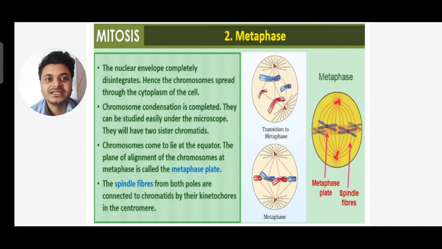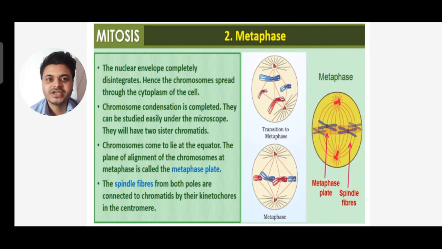Chromosomes can be studied easily under the microscope. They have two sister chromatids. Chromosomes come to lie at the equator. The plane of alignment of the chromosomes at metaphase is called the metaphase plate.